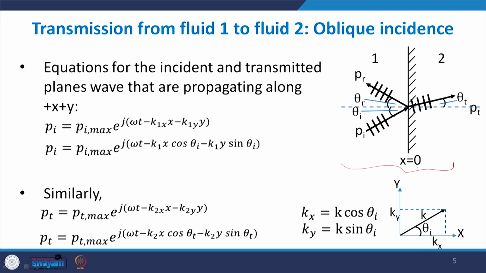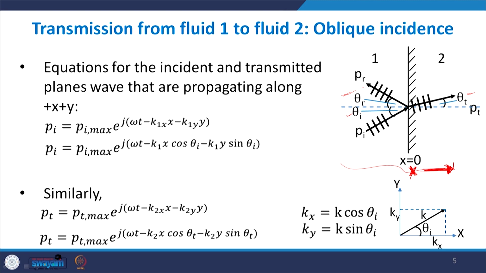we will proceed to the second case, which is a slightly more difficult case, when a wavefront is incident at a particular angle, not normally but obliquely, on the boundary surface. So here I am giving you the schematic. This is the positive direction of x, just like in the previous class. Pi is being incident at some angle theta i. Let's say the transmitted wave has some angle theta t and Pr has some angle theta r.